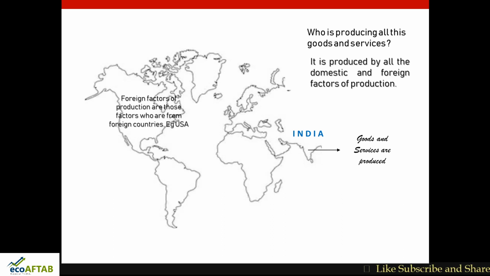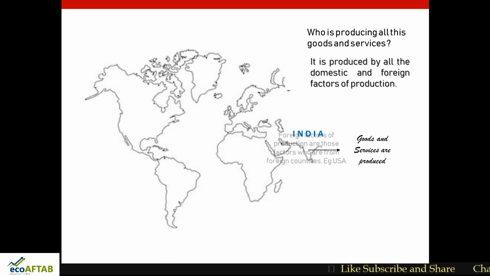Here I have taken the example of the United States of America. Let us say the foreign factors of production are from the United States. They come to India, and Indian and foreign factors of production together contribute in the production process. The goods produced in India by domestic and foreign factors are called GDP. This is what GDP is.